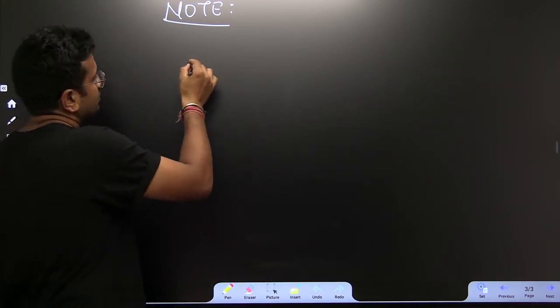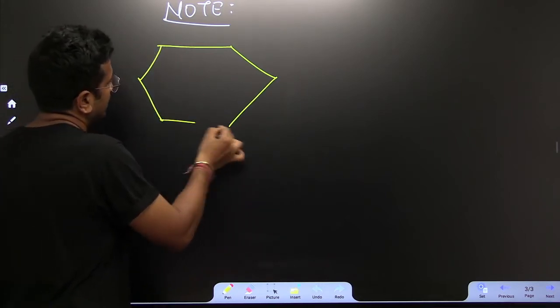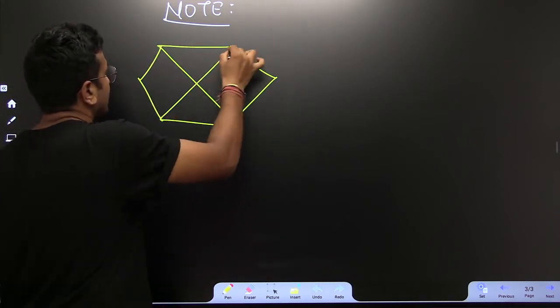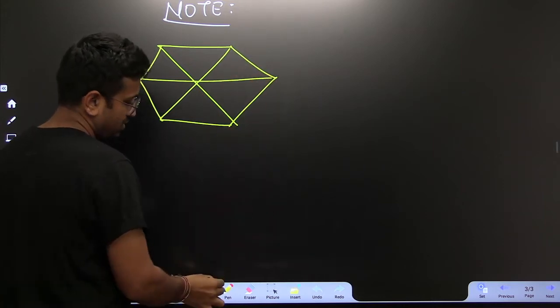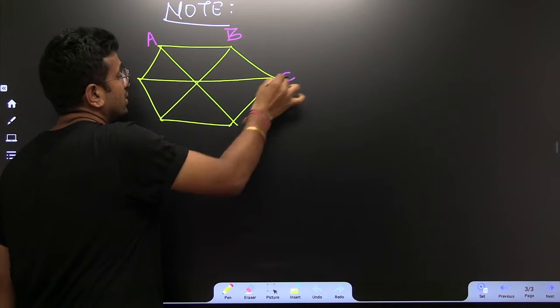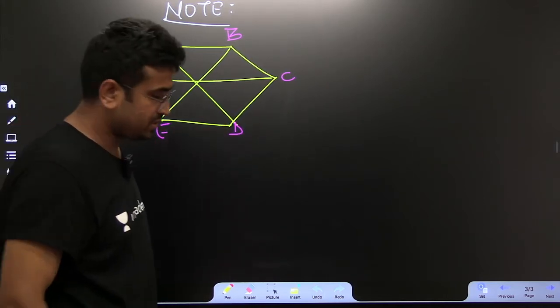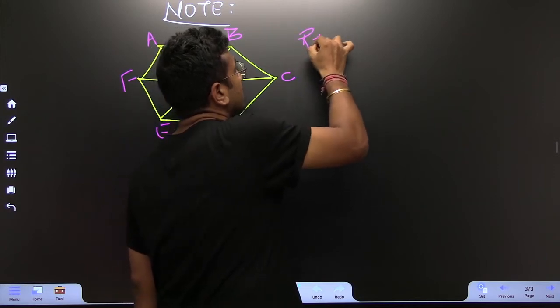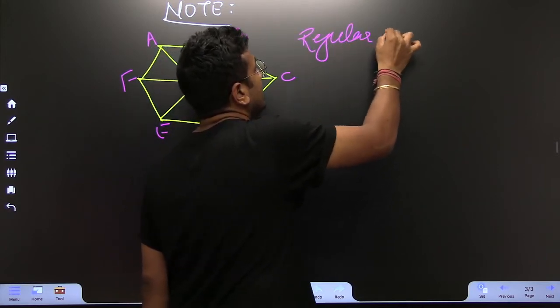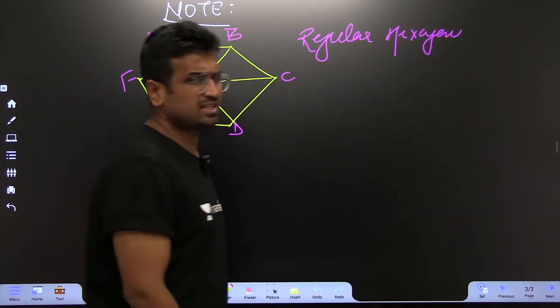First of all, when you use the word regular hexagon, what is the meaning of this? Hexagon means 6 sides.